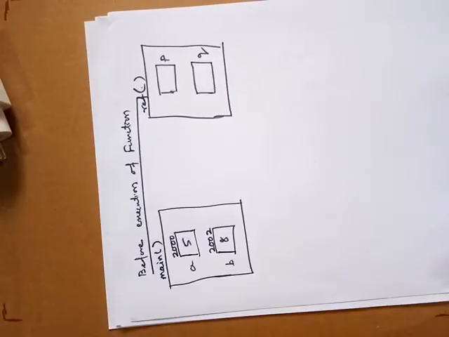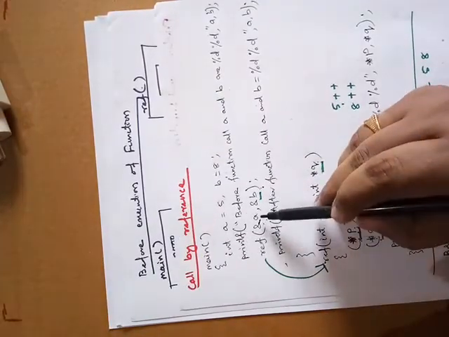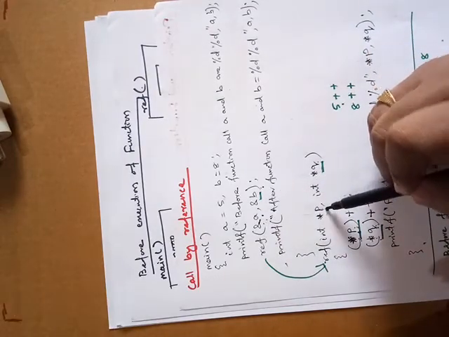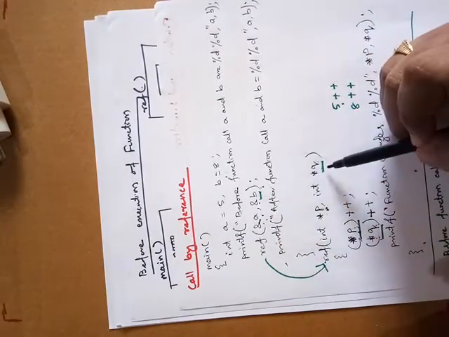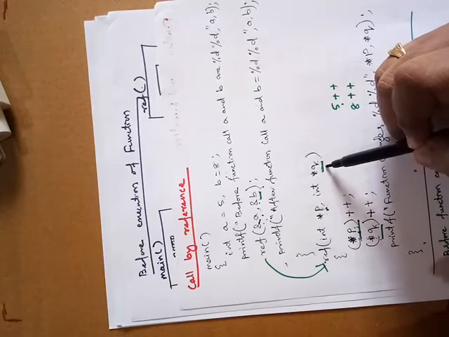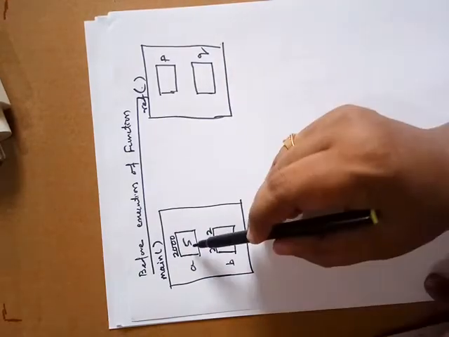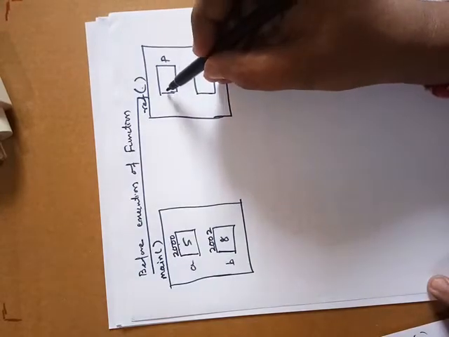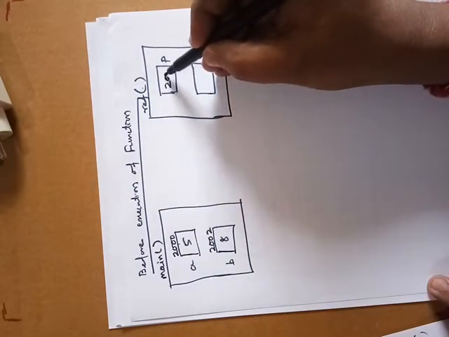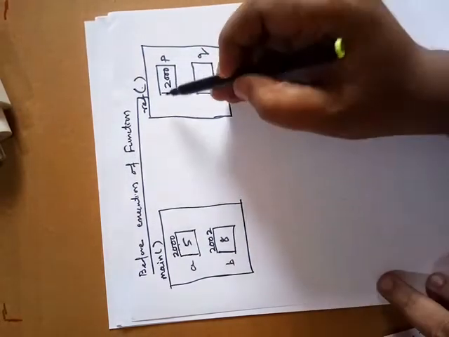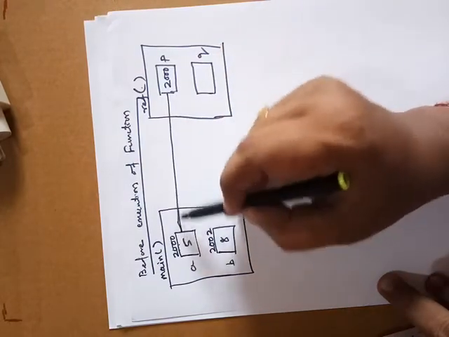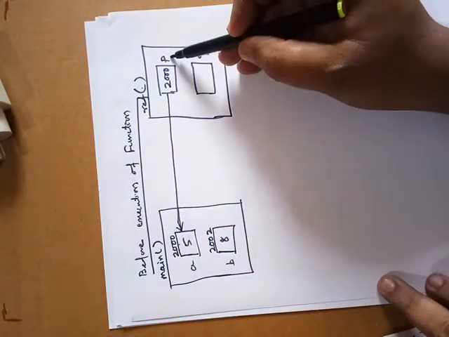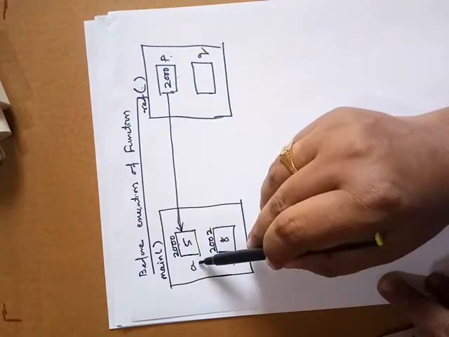As you can see in the program, address of a is assigned to pointer p, address of b is assigned to pointer q. So you can see here, address of a, that is 2000, is assigned to pointer p. That means there is a pointer to this variable. P is a pointer that holds the address of variable a.